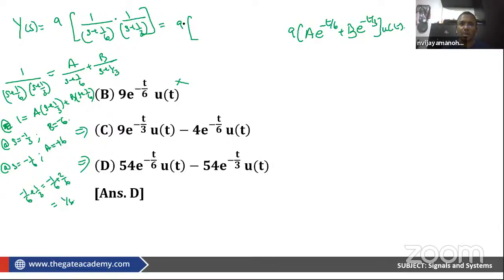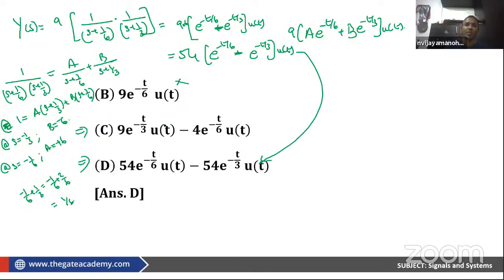So 6 can be brought out: e power minus t by 6 plus e power minus t by 3, u of t, which is 54 times e power minus t by 6 minus e power minus t by 3, u of t, which is this option. 54 e power minus t by 6 minus 54 e power minus t by 3 u of t, which is this option.